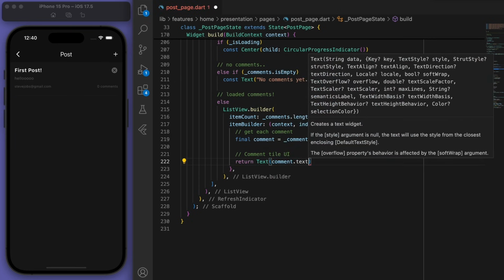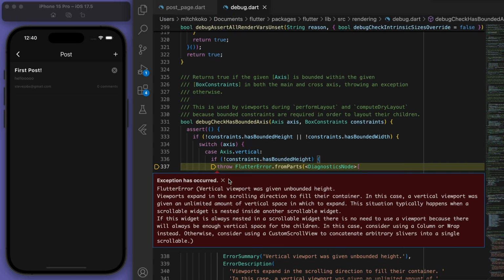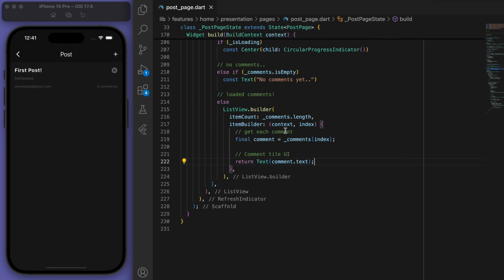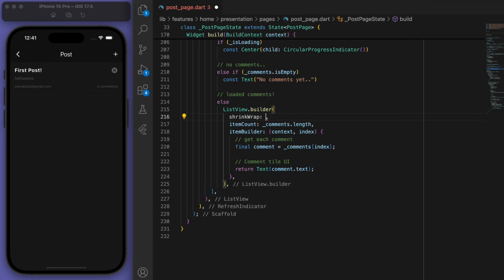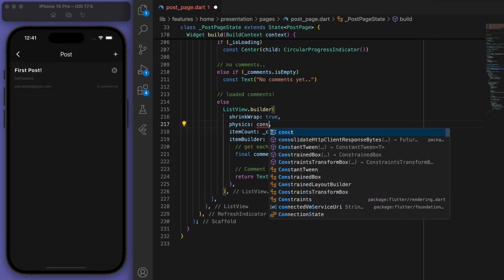Sweet. Now if I save this, you can see there's a bit of an error. It's got an unbounded height. And this happens when you have a list view and you didn't specify the height. And specifically in this current situation, we have a list view inside of another list view. So what you can do is in the nested list view, I want you to say shrink wrap is true, and physics, let's say never scrollable physics.